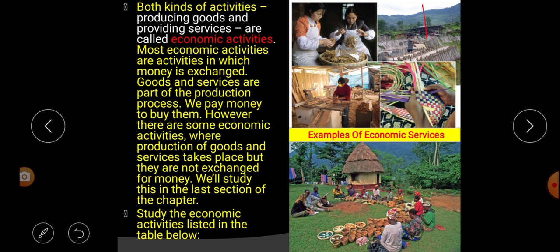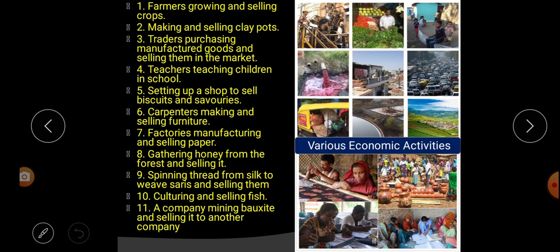Study the economic activities listed below. These are some of the economic activities which take place around us. First, farmers growing and selling crops. We know that farmers grow and sell crops. Second, making and selling clay pots. We know that potters make clay pots and sell them.